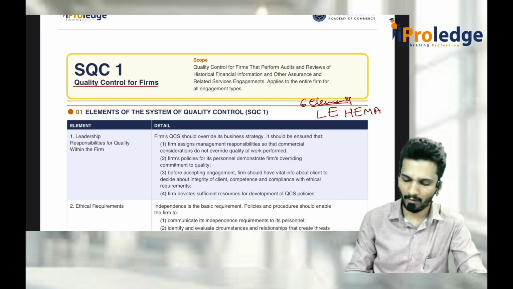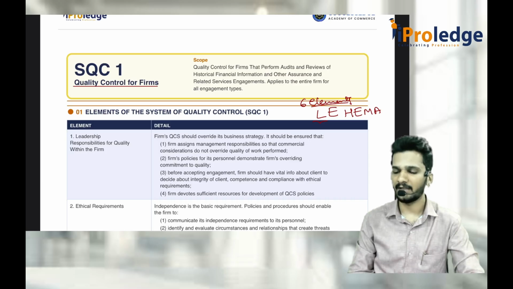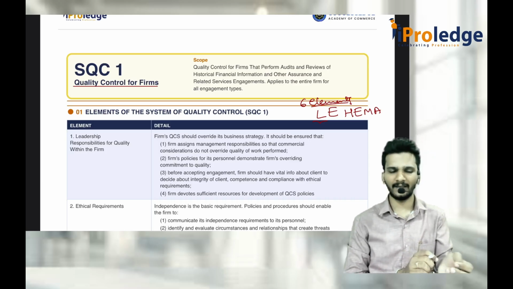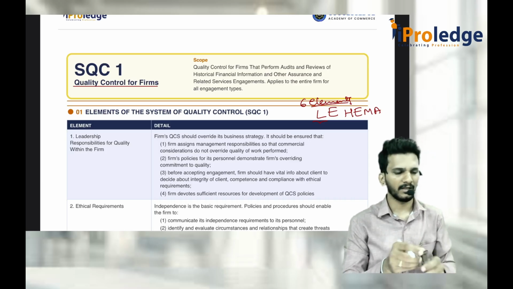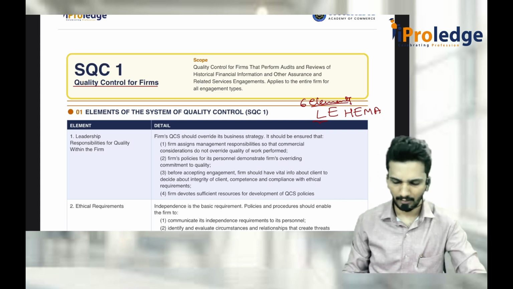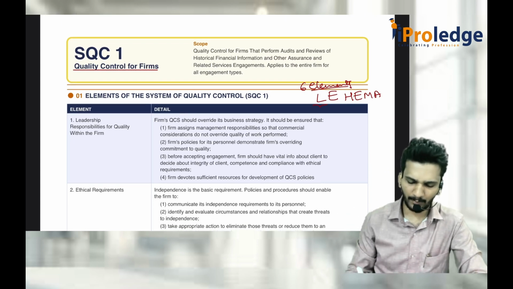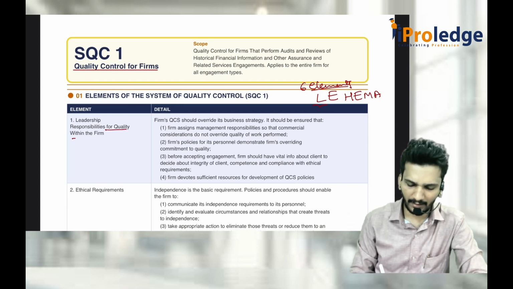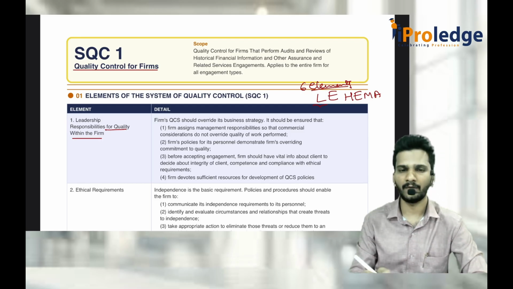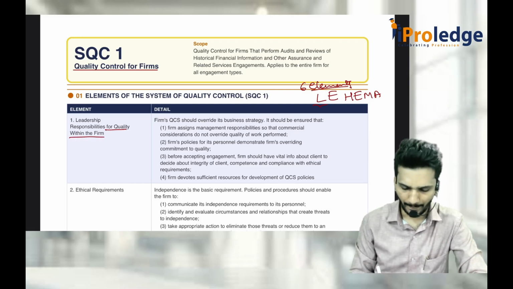First we will see them one by one. See, every point has a chance of being asked in the examination, so there is a high chance of being tested. First one is leadership responsibility for quality within the firm.